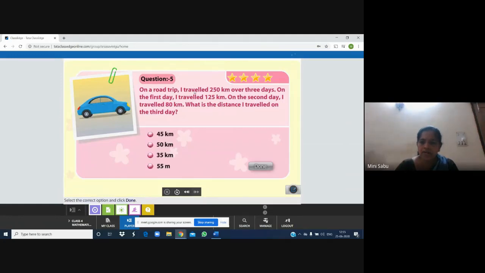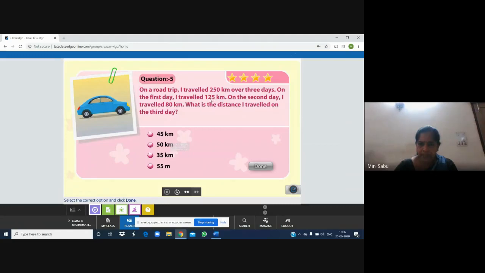Total distance traveled is 250 kilometers in 3 days. The first day, 125 kilometers is covered. Second day, 80 kilometers is covered. And third day, how many kilometers are covered? We don't know. We have to find out.